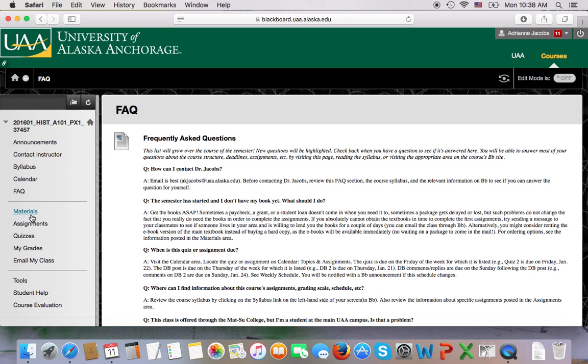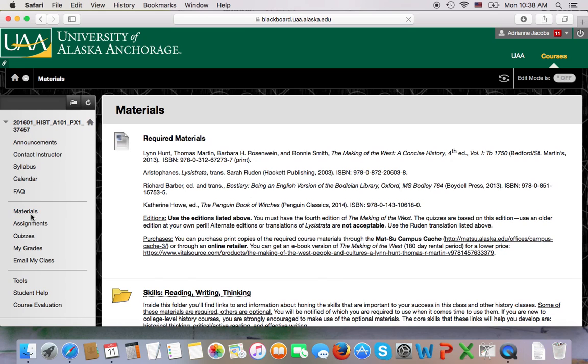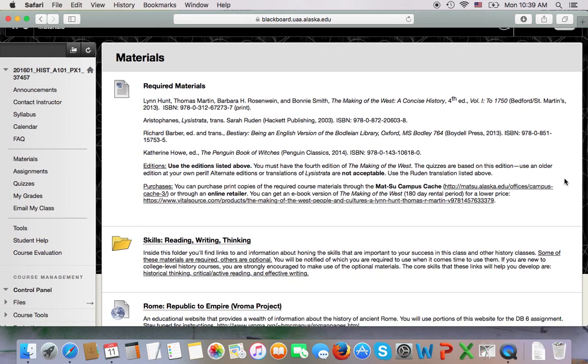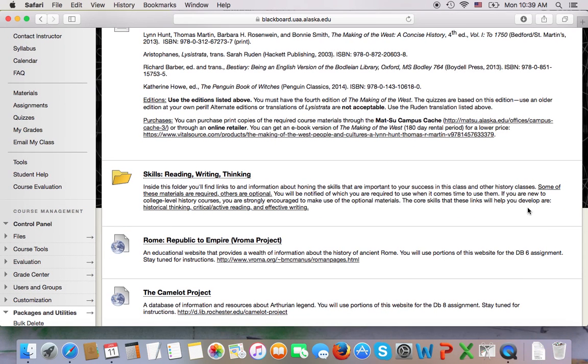The next section that you're going to see here is materials. This is, as the name suggests, where you find materials and information about materials. The textbooks are listed here again, required materials, please buy your books. Next, you'll see skills, reading, writing, thinking.